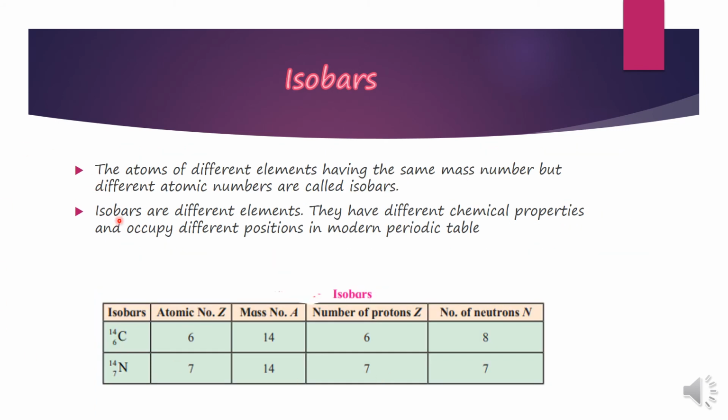Isobars. Isobars, children, are atoms of different elements which have the same mass number but different atomic numbers.